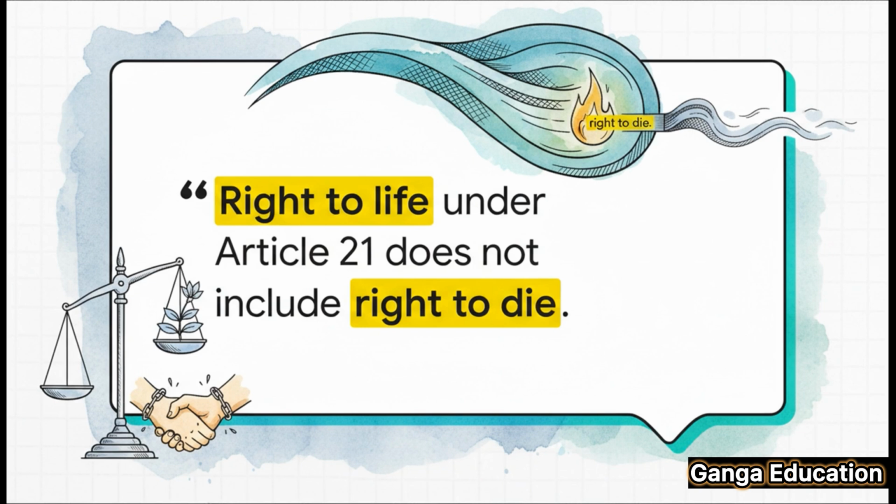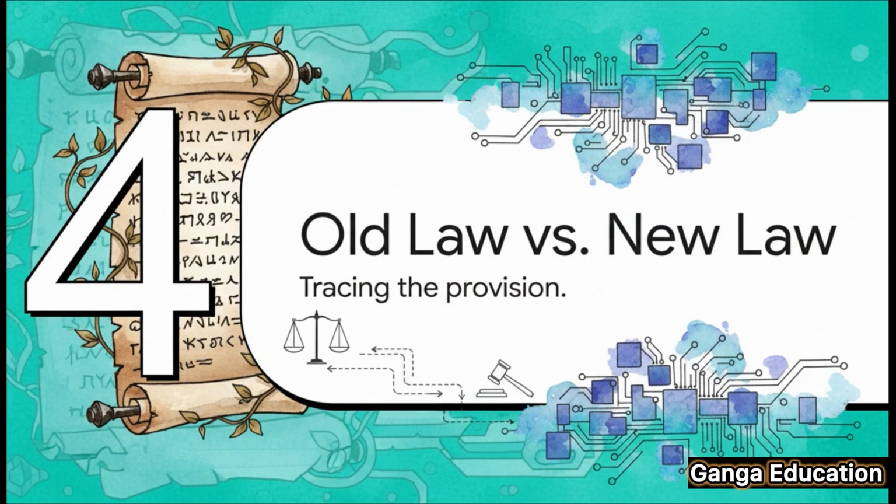So, what does this mean for us? It means that even if a person consents to being killed, the act of killing them is still a crime. This really shows that some things are just beyond the scope of individual consent. So, is this a brand new legal concept? Let's take a quick look at where this provision came from before the new criminal laws were introduced.